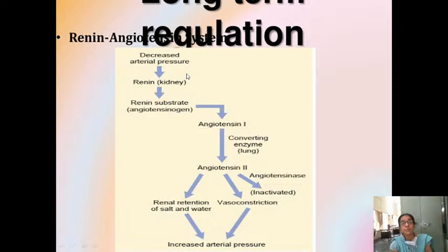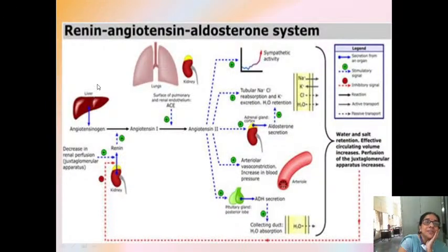I have got a diagram. Let me show you the diagram. It is a long-term regulation. It will take months to years for the kidneys to regulate it. Okay, now supposing the renin-angiotensin-aldosterone mechanism. Let me start from here.